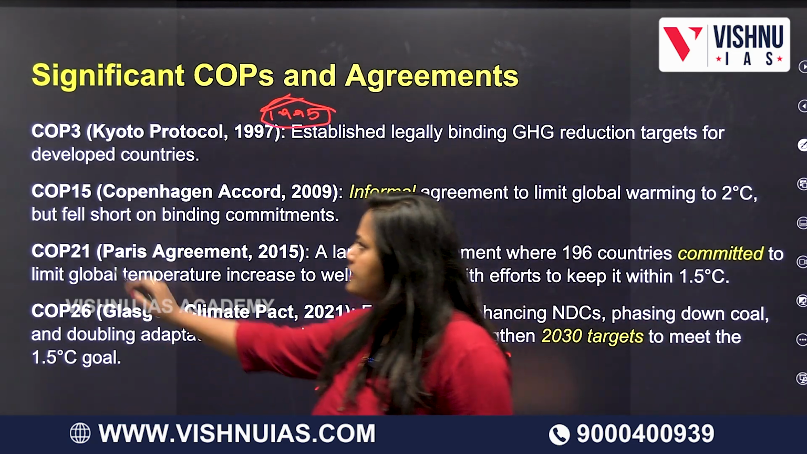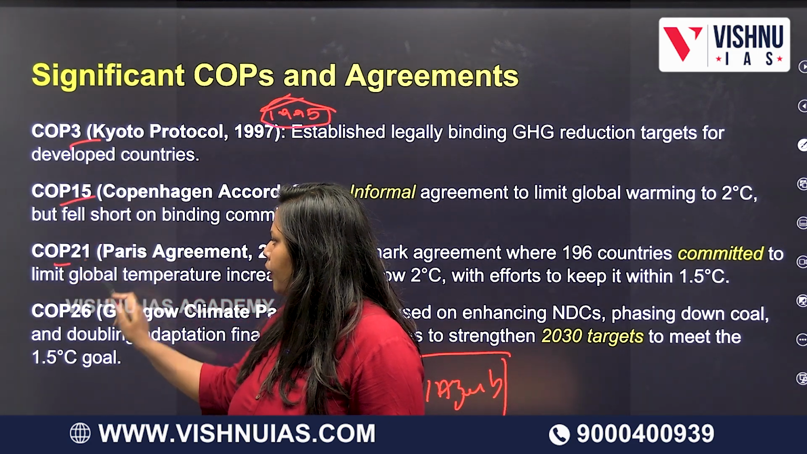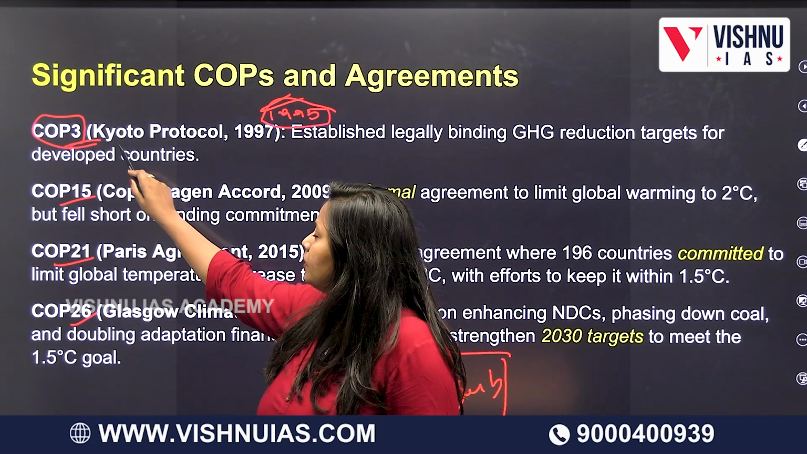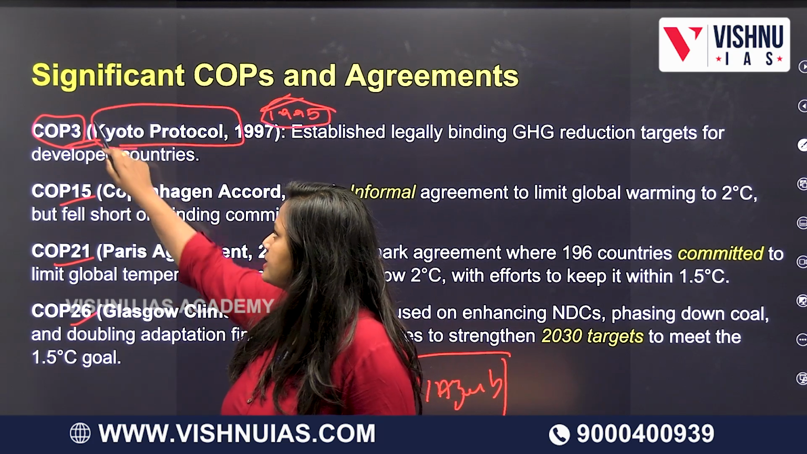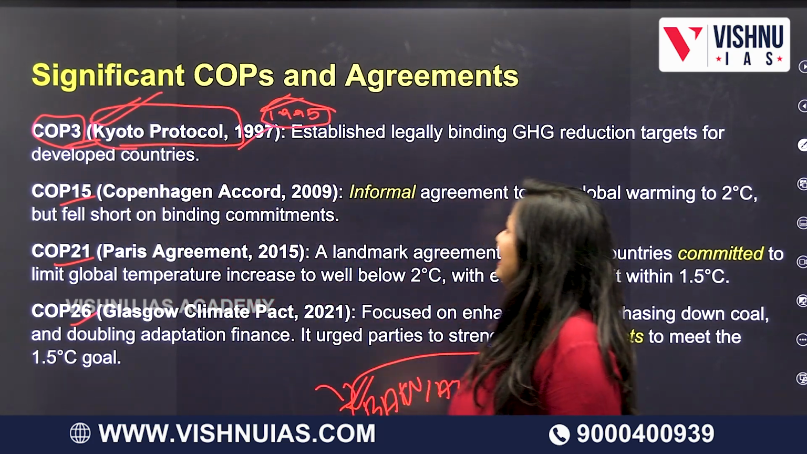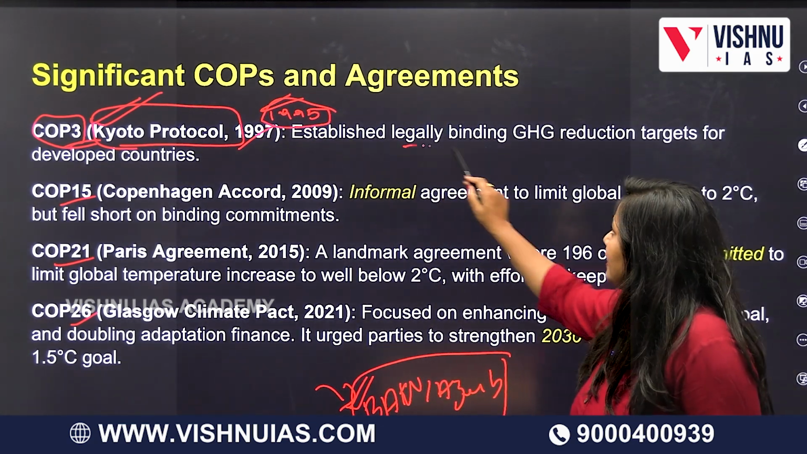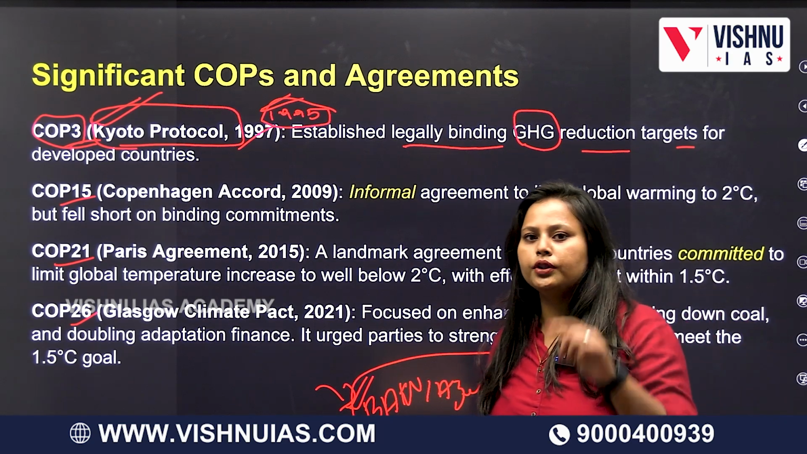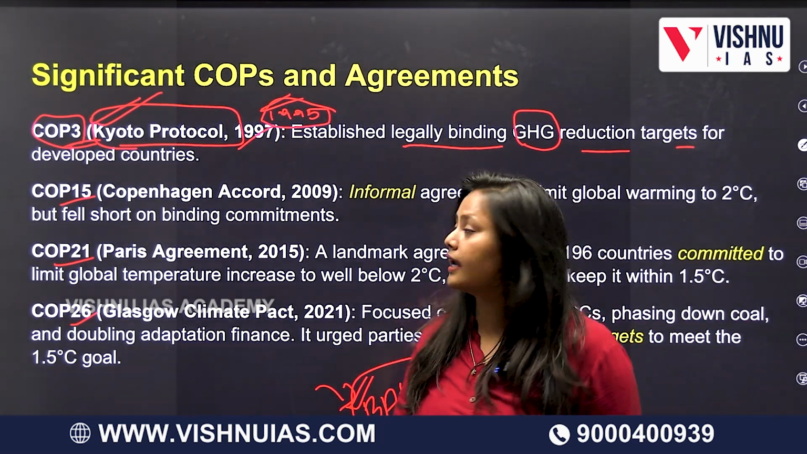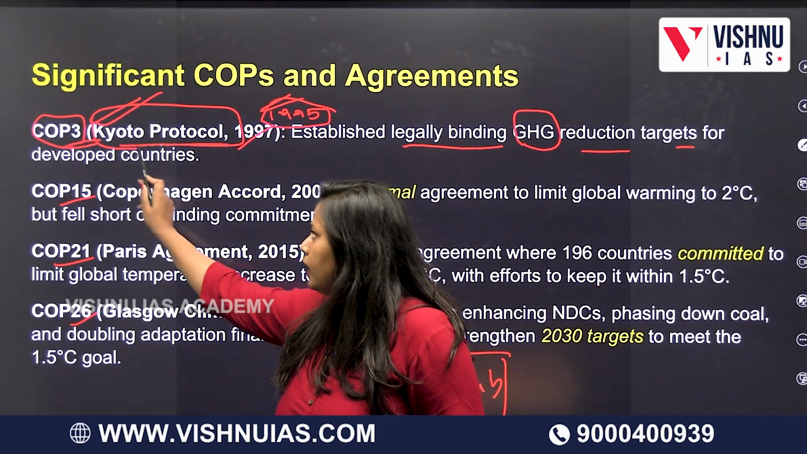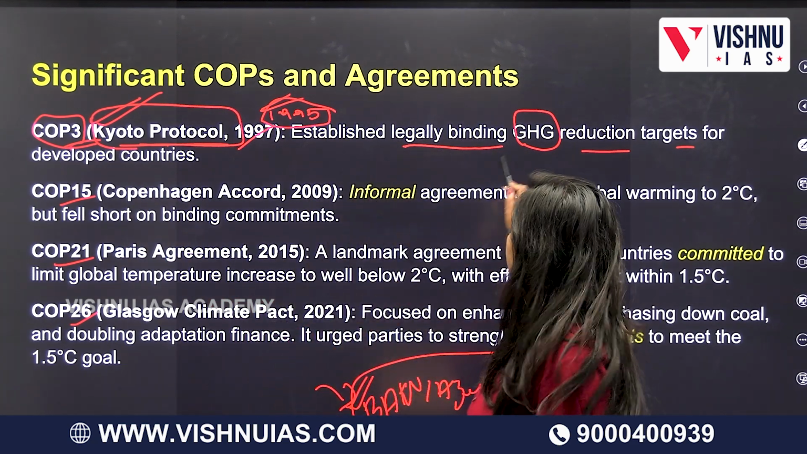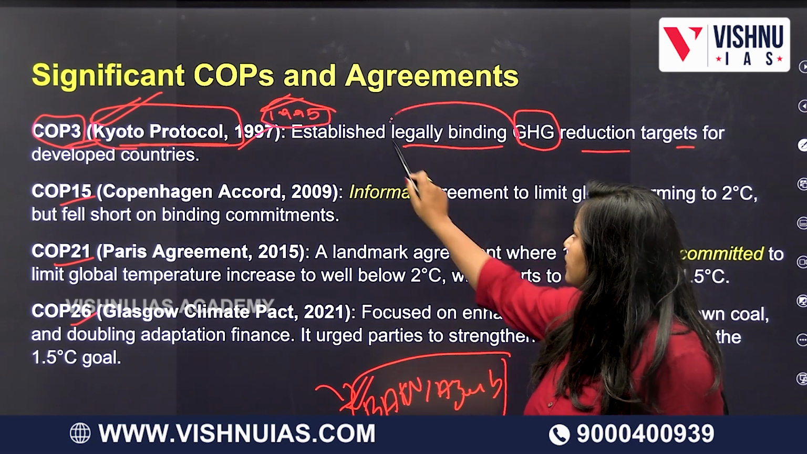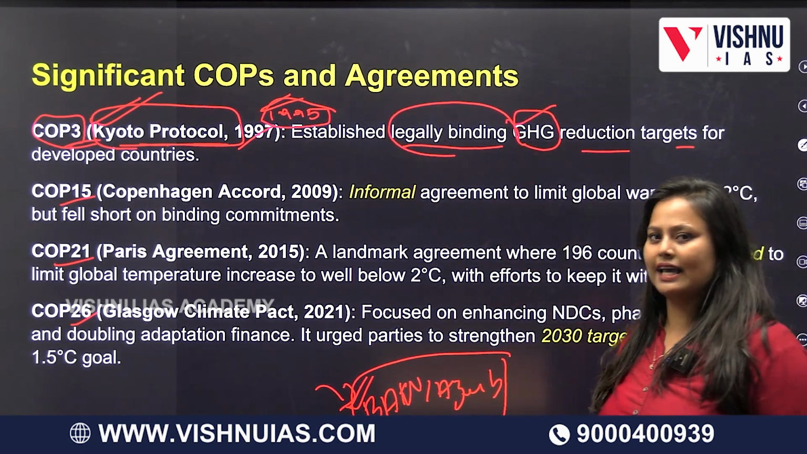Before that, there are some key conferences with important outcomes. In the third COP, our famous Kyoto Protocol came, which was held in 1997. They gave legally binding greenhouse gas reduction targets. Since I told you in the objectives that they will set global targets, likewise in the Kyoto Protocol they told themselves that they would work and make a legally binding commitment for this target. They wanted to reduce the greenhouse gases.